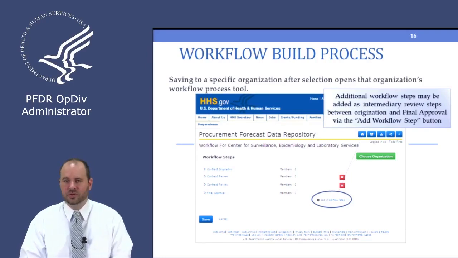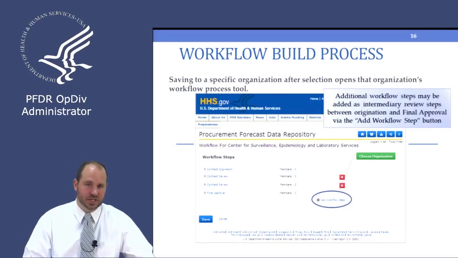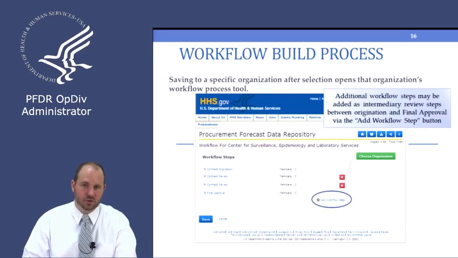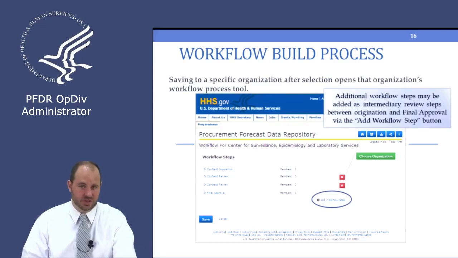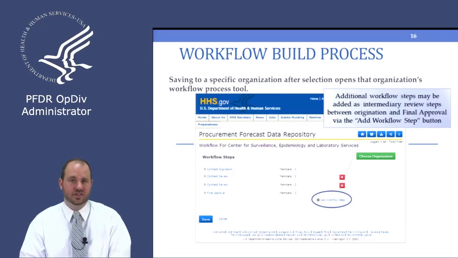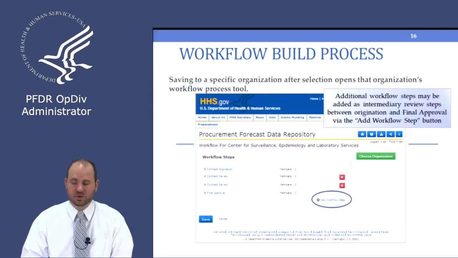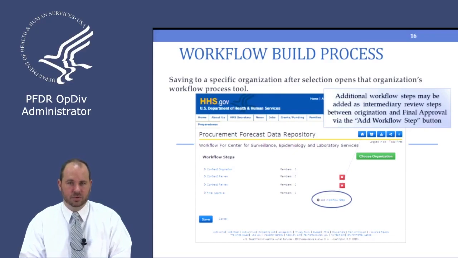What you do as an OpDiv administrator is assign people to contract opportunity origination. Then you can have a group of users that do just review, and when they're done, it gets sent to the next group to do more review, and then finally to the final approval group for them to be the final sign-off and have it be available online.